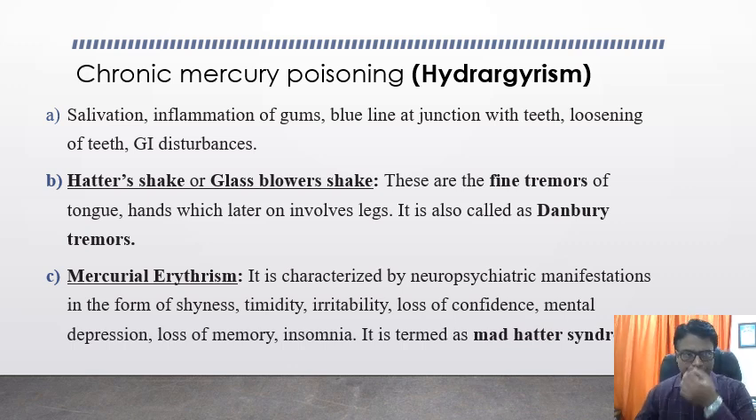Then there is another manifestation of mercury poisoning, that is mercurial erethism, which is nothing but neuropsychiatric manifestations present in the form of shyness, timidity, irritability, loss of confidence, mental depression, loss of memory, and insomnia, and it is termed Mad Hatter syndrome.